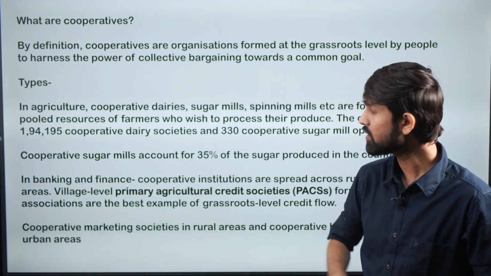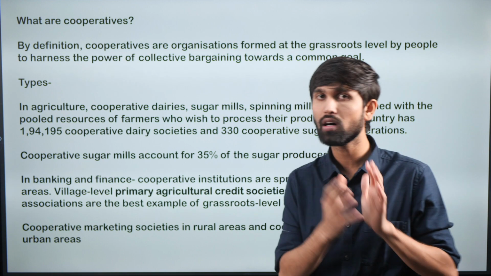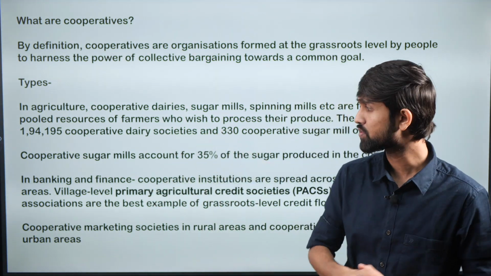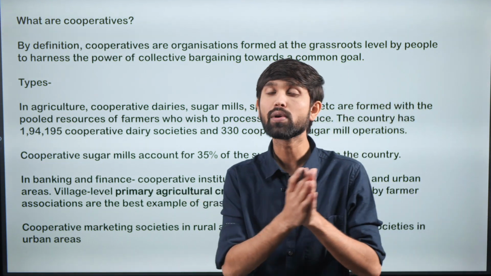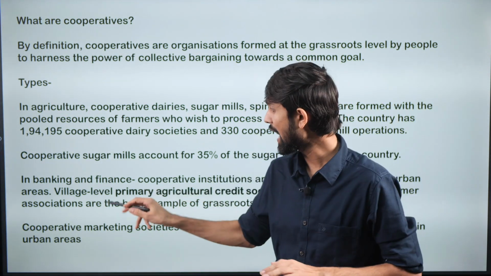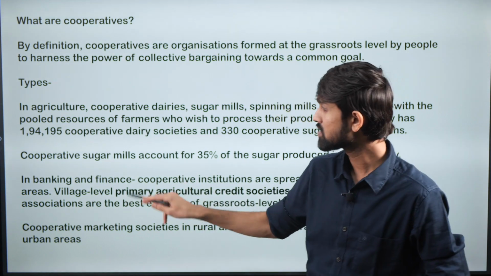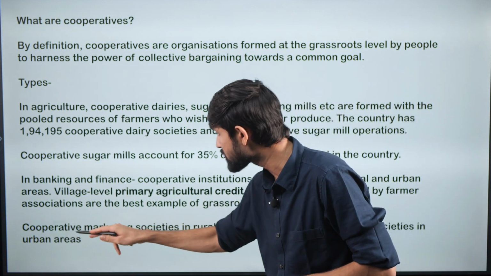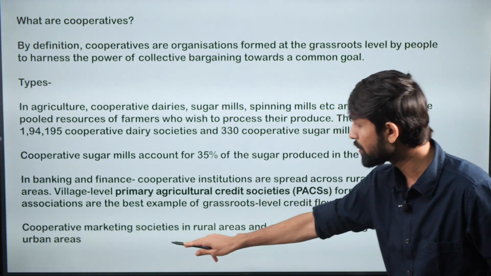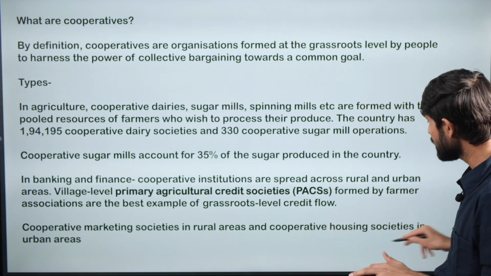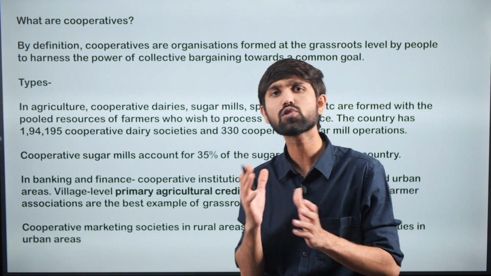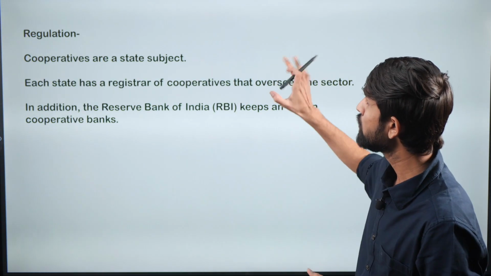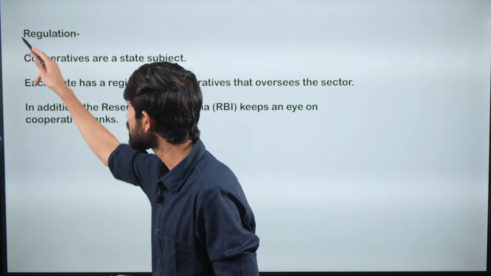This is the lowest tier, and the tier above it is the district level cooperative society, and the tier above that is the state level cooperative society. This three-tier system functions at the village level and is regulated by the RBI. So this is a significant cooperative bank in the banking sector. Then we also have cooperatives in marketing, known as cooperative marketing societies, and cooperative housing societies as well. These are the various cooperative societies existing in different areas. So we took a look at the types of these cooperatives.